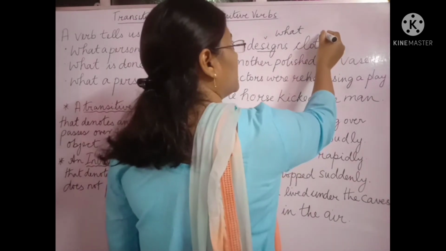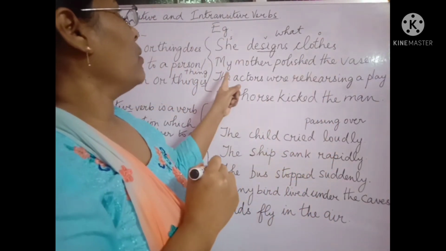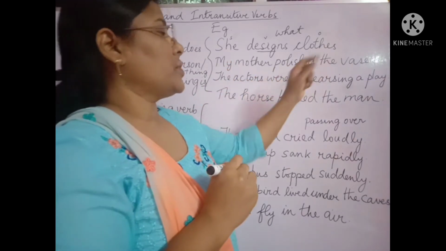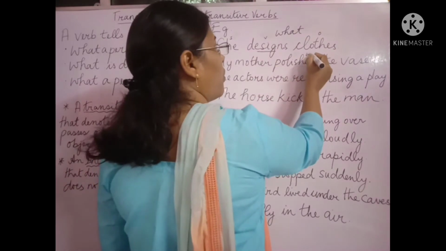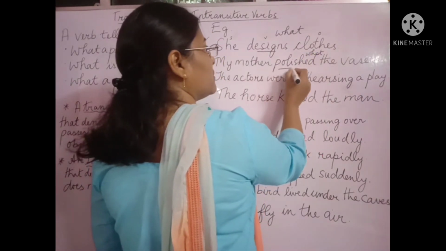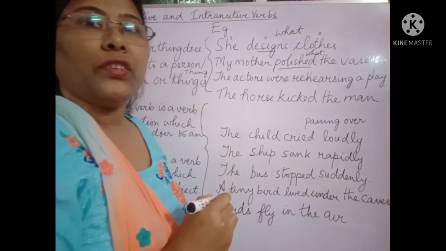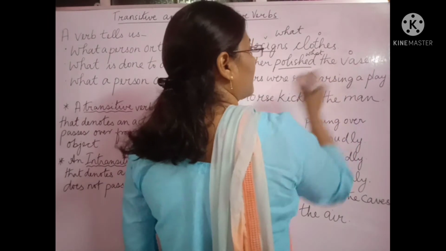So the object here is clothes. Now, my mother polished the vase. Similarly, if I ask here a question, what? What did my mother polish? My mother polished the vase. The object here is the vase.